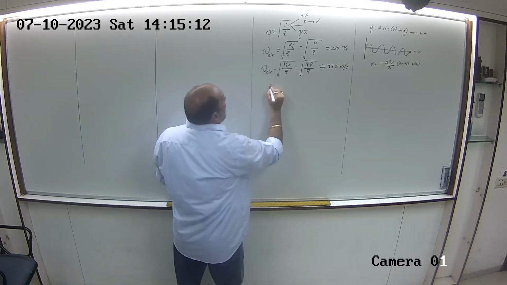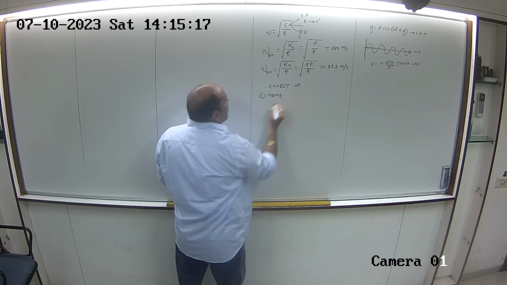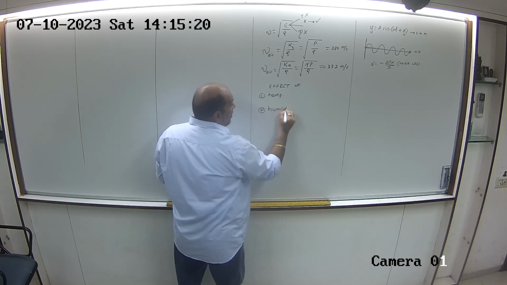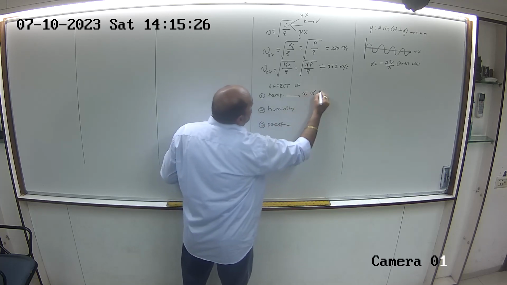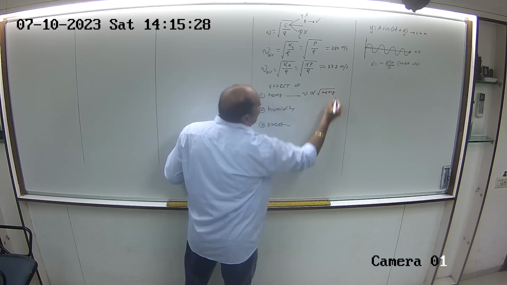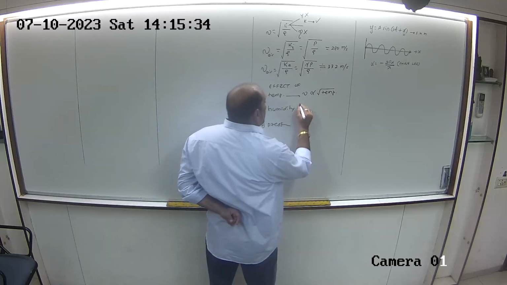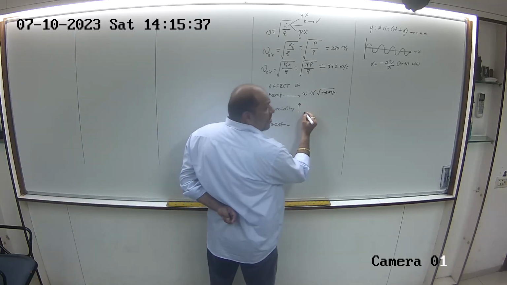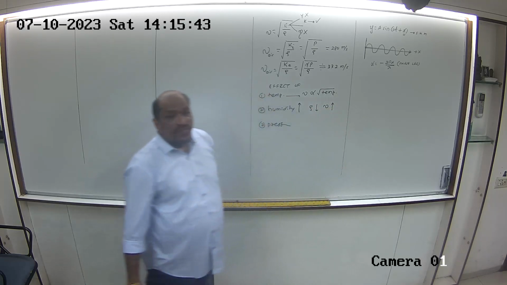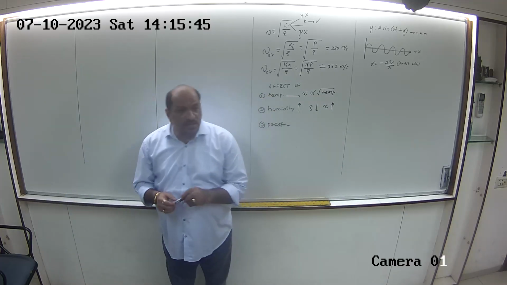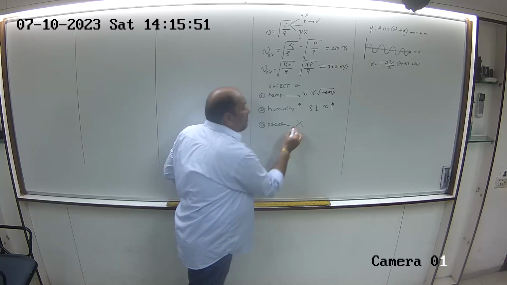Thereafter, effect of different parameters, like temperature, humidity, and pressure. What is the effect of each? Obviously, velocity is directly proportional to root of temperature. For every degree rise in temperature, velocity of sound increases by 0.6 meters per second. As humidity increases, that means the amount of water vapor is increasing, that means density is decreasing, and therefore velocity is increasing. So again, it is favored by that. If temperature is increasing, velocity is increasing. If humidity is increasing, then also velocity is increasing, and there is no effect of pressure.